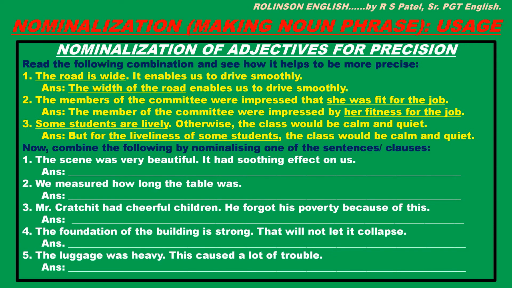Now nominalization of adjectives for precision. Let's see the role of nominalization for precision. Okay, read the following combination and see how it helps to be more precise. First one, the road is wide. It enables us to drive smoothly. See here, the first sentence can replace it in second sentence. So let's nominalize the first one. Here adjective is wide. Noun form of wide is width. The width of the road, right? This is the nominalization. The width of the road enables us to drive smoothly.